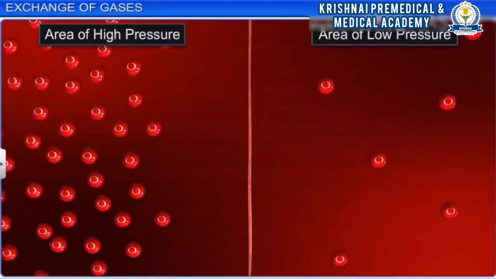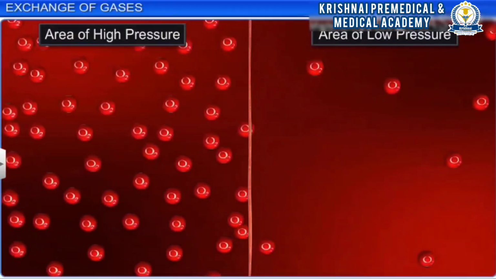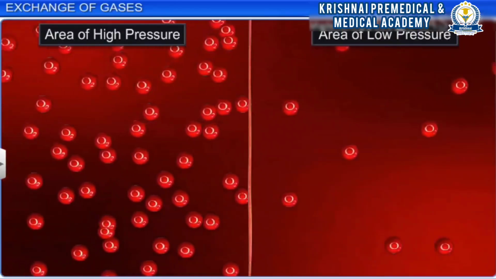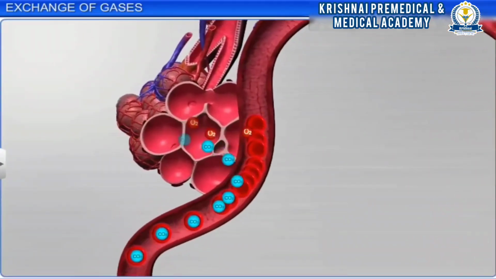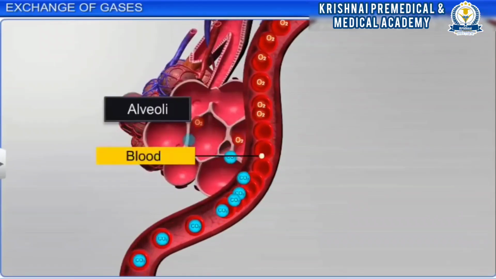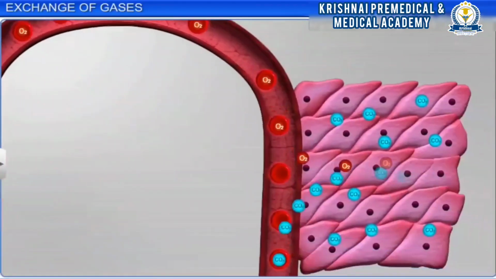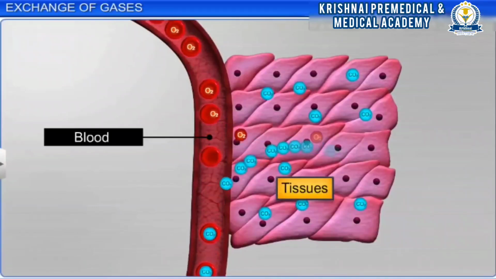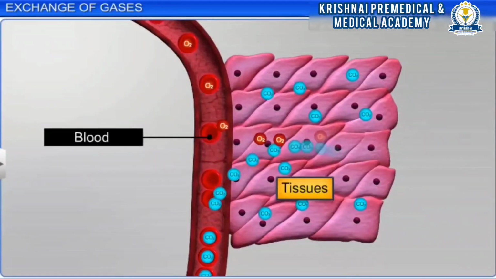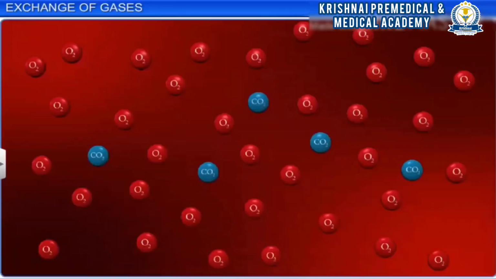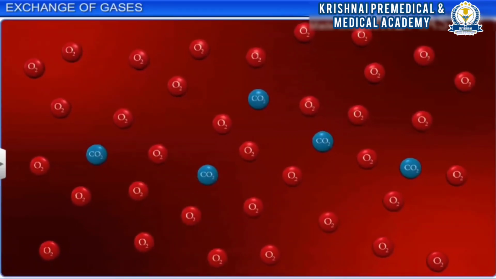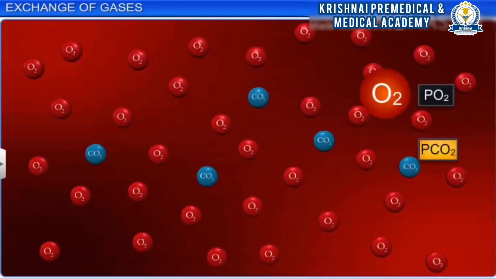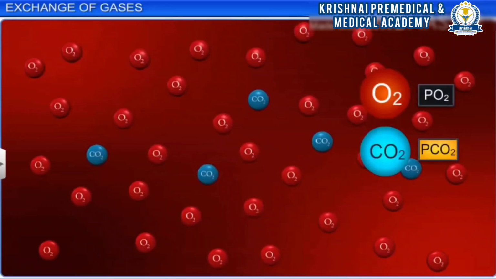It takes place on the basis of pressure and concentration gradient using simple diffusion. The concentration gradient for oxygen and carbon dioxide from alveoli to blood and blood to tissues differs with the difference of partial pressure at the site of diffusion. Partial pressure is the pressure contributed by an individual gas in a mixture of gases. It is represented as PO2 for oxygen and PCO2 for carbon dioxide.